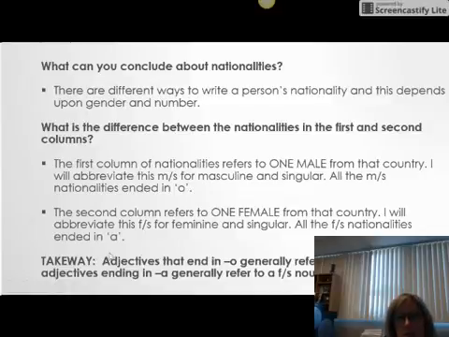The takeaway on this is that when you see an adjective, which a nationality is, that ends in an O, that generally refers to a singular masculine noun. And conversely, if it ends in an A, it's generally a feminine singular noun.